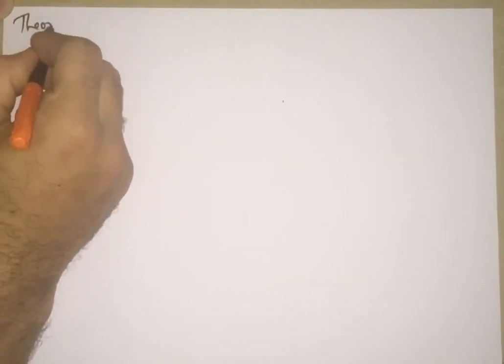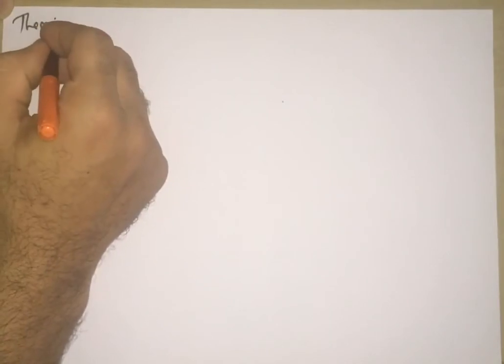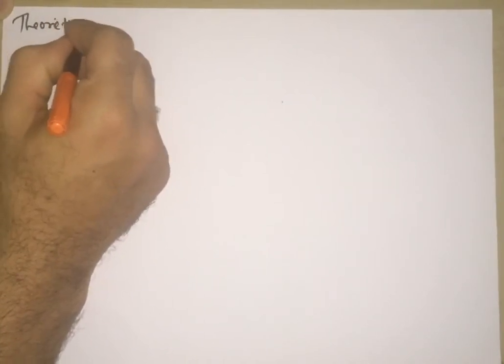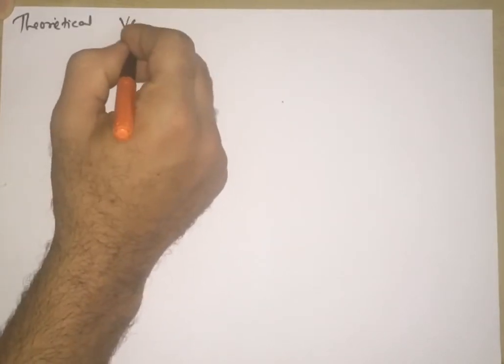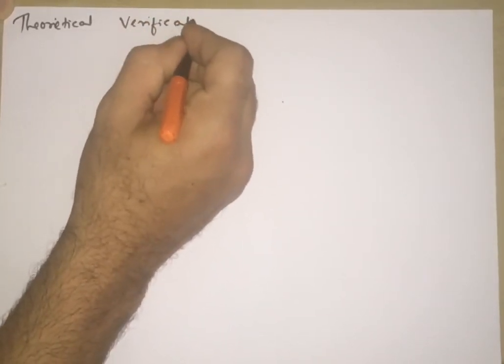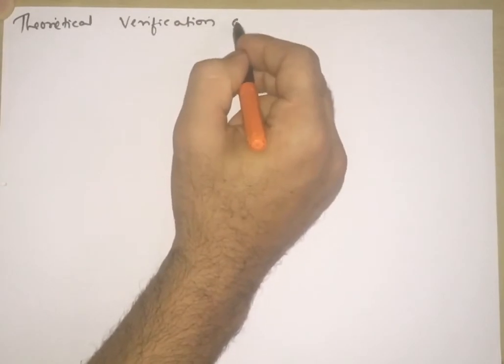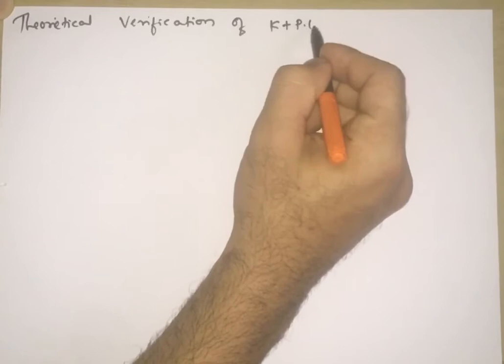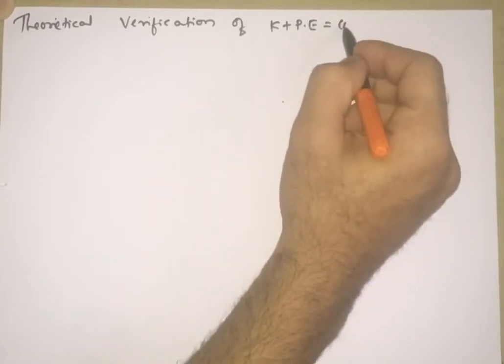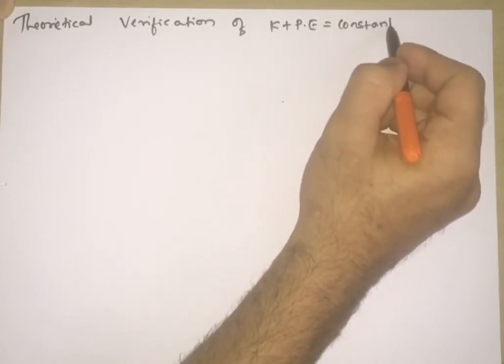The next concept is theoretical verification of kinetic energy plus potential energy is equal to constant.